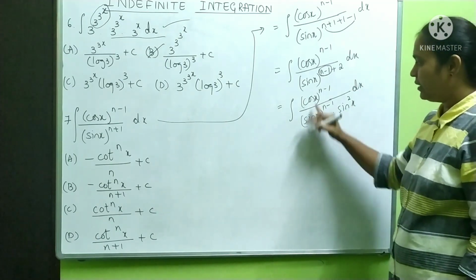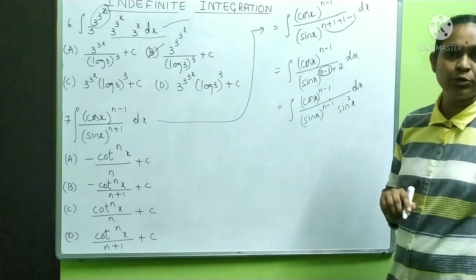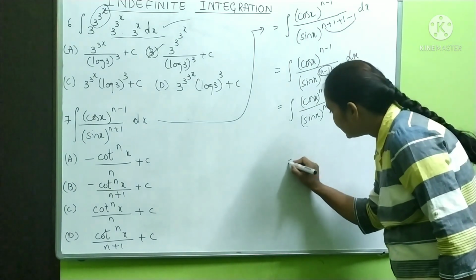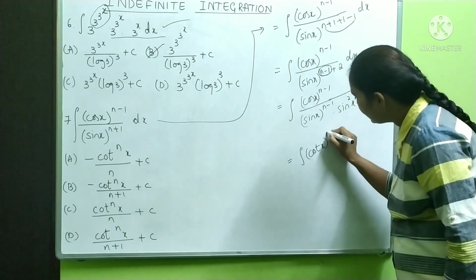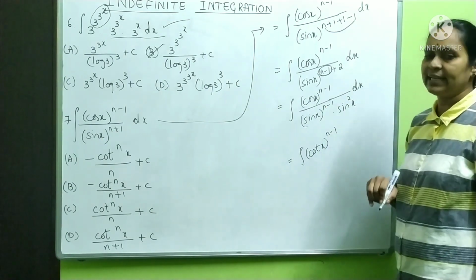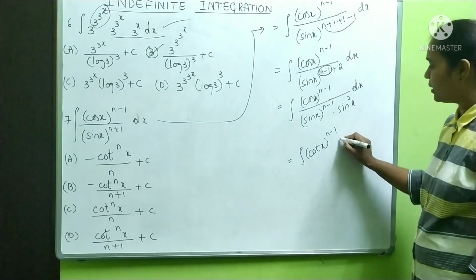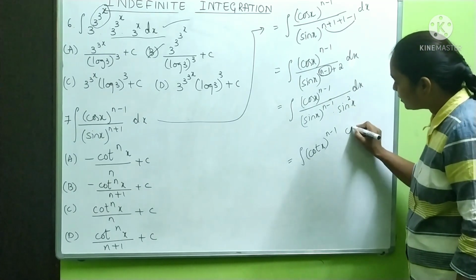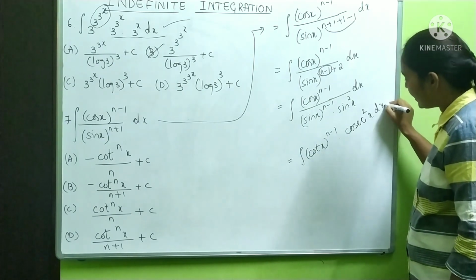Now you see here cos x whole to the power n minus 1 divided by sin x whole to the power n minus 1, which is nothing but cot x whole to the power n minus 1. Cos by sin is nothing but cot, no? Therefore it is cot x whole to the power n minus 1 into 1 by sin square is nothing but cosecant square x into dx.